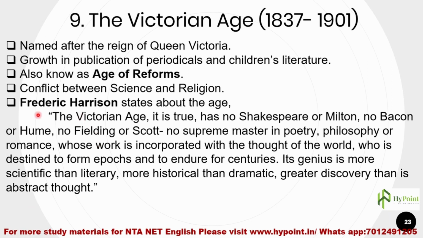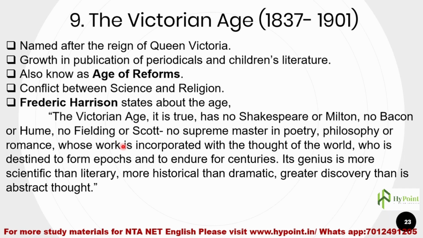So Frederick Harrison, through this long statement, states the mood of the age, or the genius, what type of thought we could find in this age.